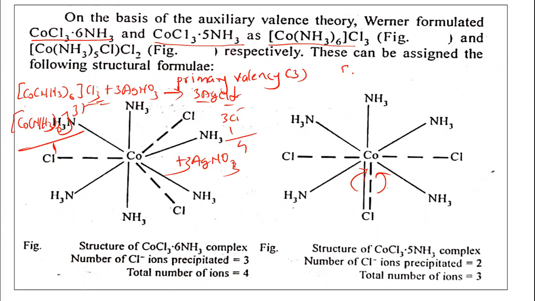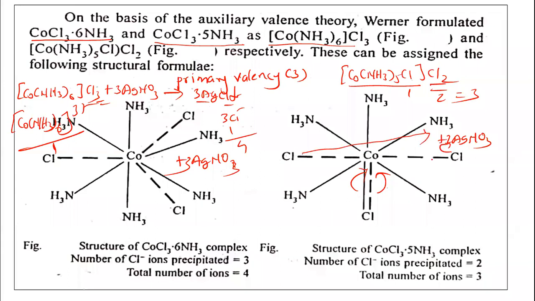We can represent this in this way: [Co(NH3)5Cl]Cl2. So 2 chloride ions are outside, and this is 1 complex ion. So the total number of ions is equal to 1 plus 2, equal to 3. See here, the number of chloride ions precipitated when you are adding silver nitrate: only this chloride ion and this chloride ion react with the silver nitrate. This one is not going to react.